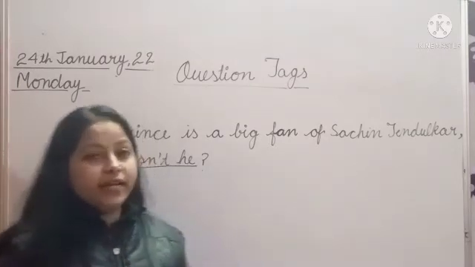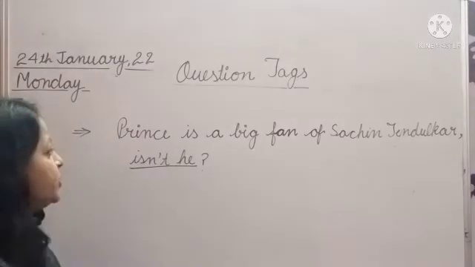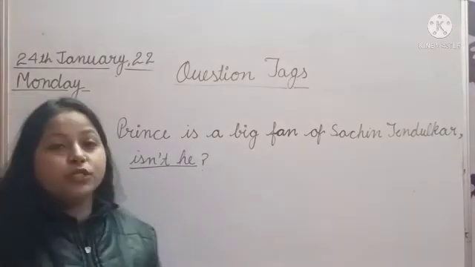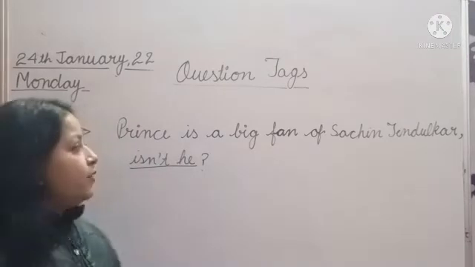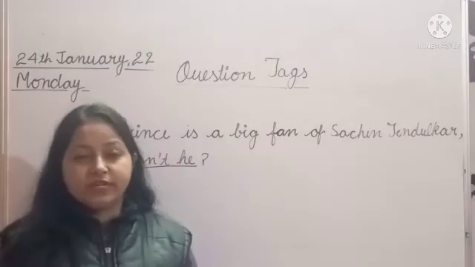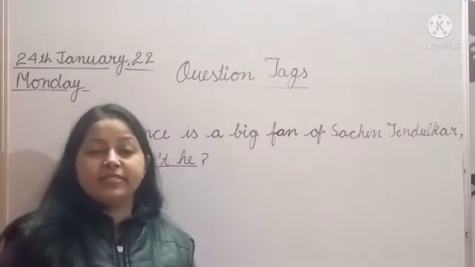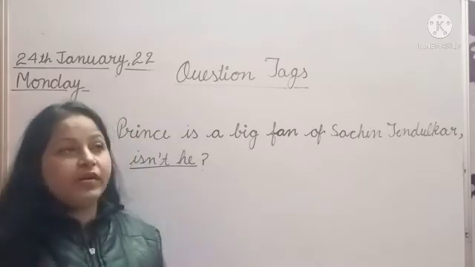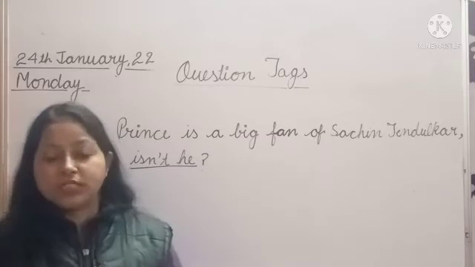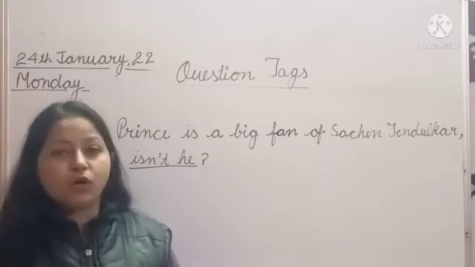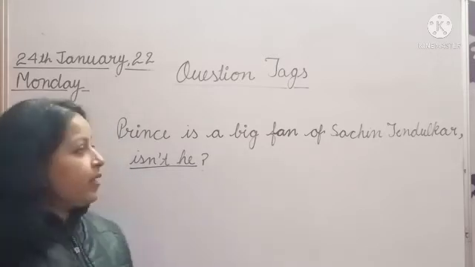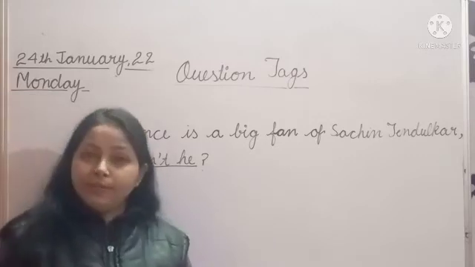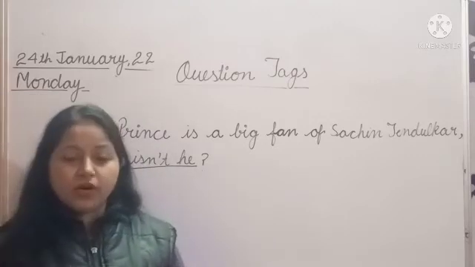I'll tell you the first rule of question tags. How can we make the question tag? First of all, class, we have to recognize the tense of the sentence. If the sentence follows the rules of tense, whether present, past, or future, then we will make the question tag according to it.